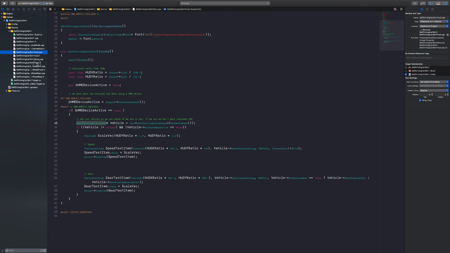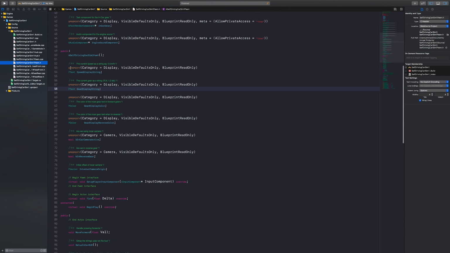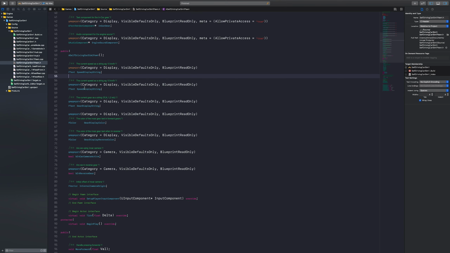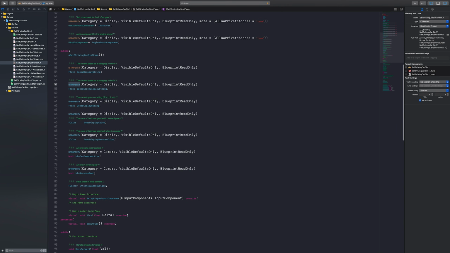So if we go to the header of that pawn and we go here to the public, we can see that we have the speed display string and the gear display string, and we need to add another one, as I said, and we need to call it, let's say, speed error. Now, if you're not familiar with Unreal Game Engine, this UPROPERTY means that we can see that variable in the blueprint editor.